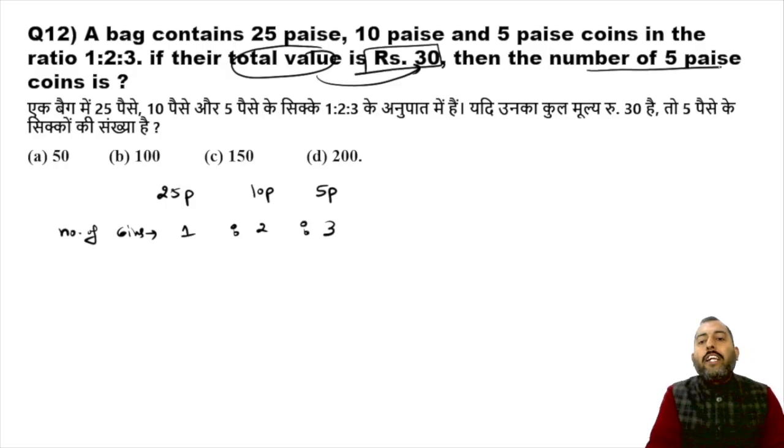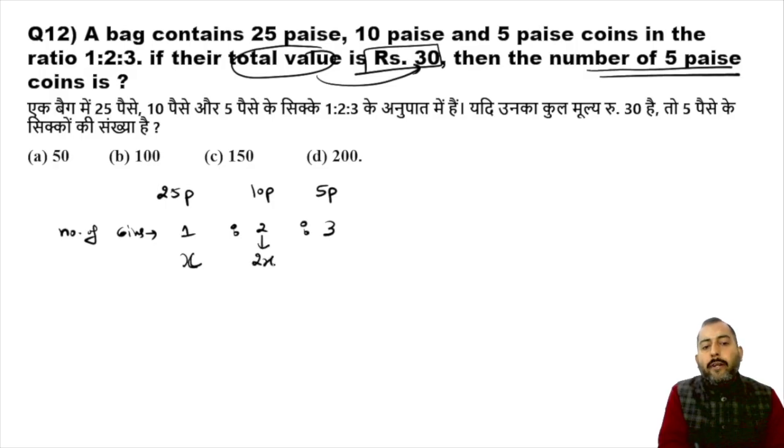So we want to find out the number of 5 paisa coins. From this number of coins, if you assume that the number of 25 paisa coins is x, then the number of 10 paisa coins will automatically be 2x, and the number of 5 paisa coins will automatically be 3x.